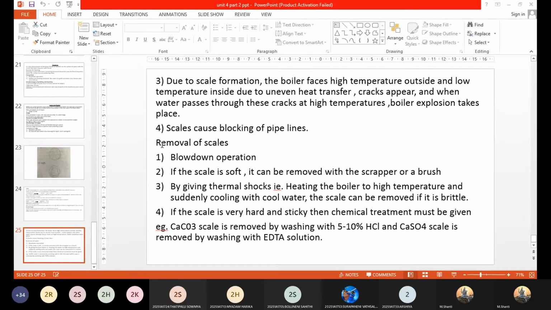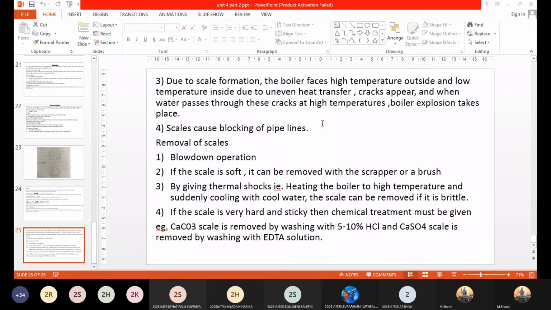And finally, danger of explosion. What are the conditions which would ultimately lead to the explosion of the boiler? When scales are formed on the boiler wall, that is the boiler plate, it will face higher temperature. Scales get deposited on the inner walls of the boiler.